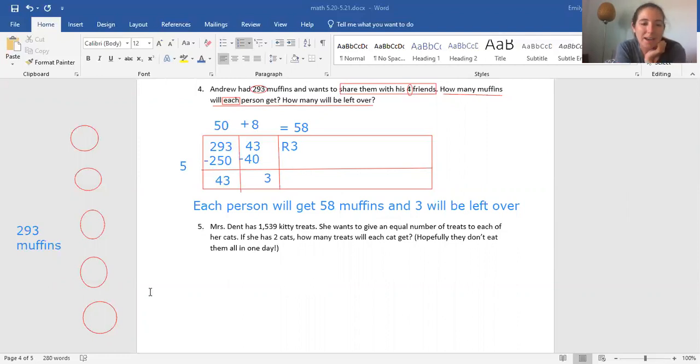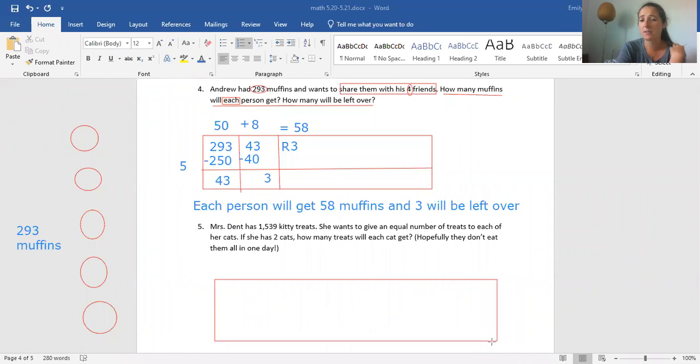Last one. Mrs. Dent has 1,539 kitty treats. She wants to give an equal number of treats to each of her cats. If she has 2 cats, which she does, how many treats will each cat get? Hopefully they don't eat them all in one day. So I would challenge you to do this one on your own because it's a 2. I know it's a big number, but it's not that hard of a problem. So if you are feeling good, you know what you're doing, I would like you to try to do this one on your own. Pause the video, maybe see if you get the right answer, but you guys are doing great. I'm sure that you have got this.